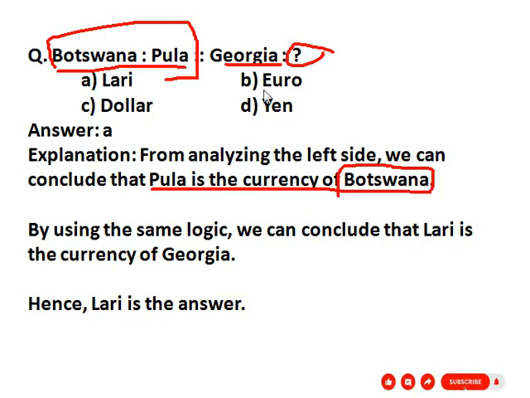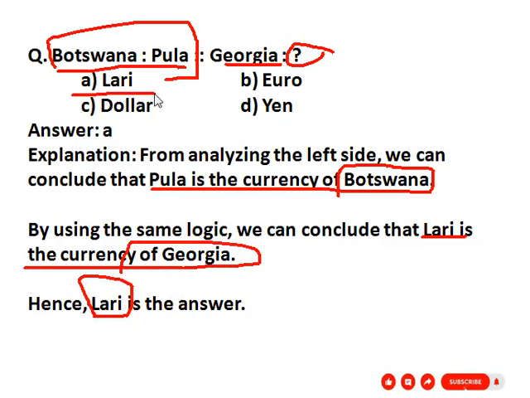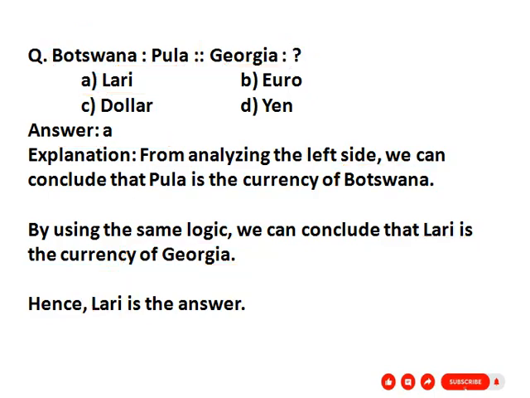So what is the currency of Georgia? Lari. Lari is the currency of Georgia. So our correct answer is Lari. Lari is given in option A. So our correct answer is option A. Our next question is